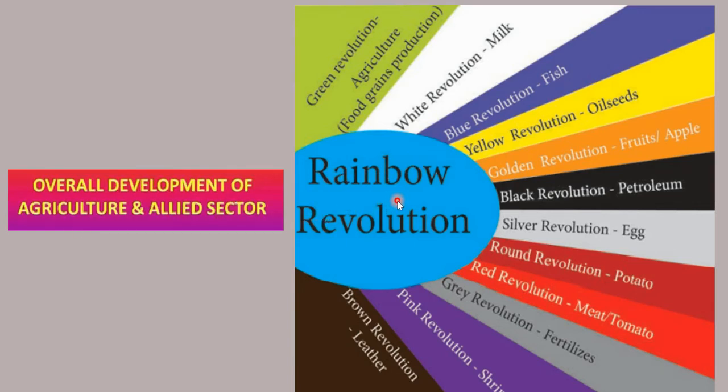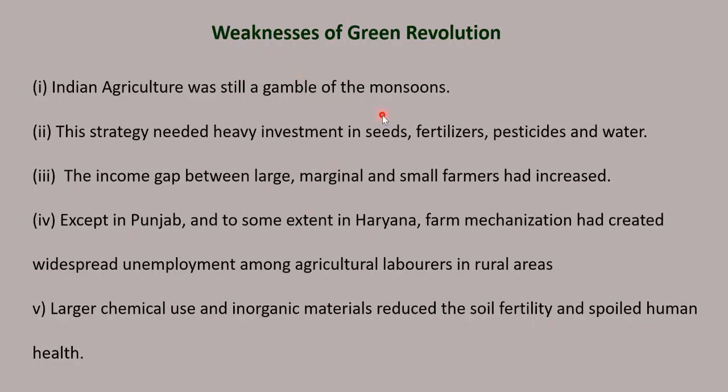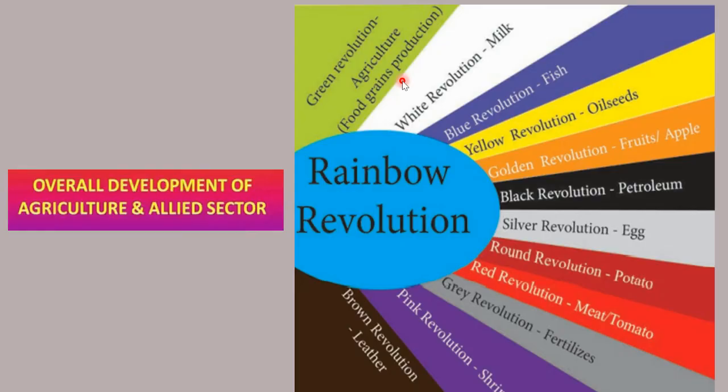Next we have the Rainbow Revolution. What do you mean by Rainbow Revolution? The overall development of agriculture and allied sector is called as a Rainbow Revolution. Green Revolution is only for plants. In agriculture, Green Revolution of plants, productivity in agricultural sector is called as Green Revolution. Now we have Rainbow Revolution. So what do you mean by Rainbow Revolution? Green Revolution is for food grains production. White Revolution for the production of milk.